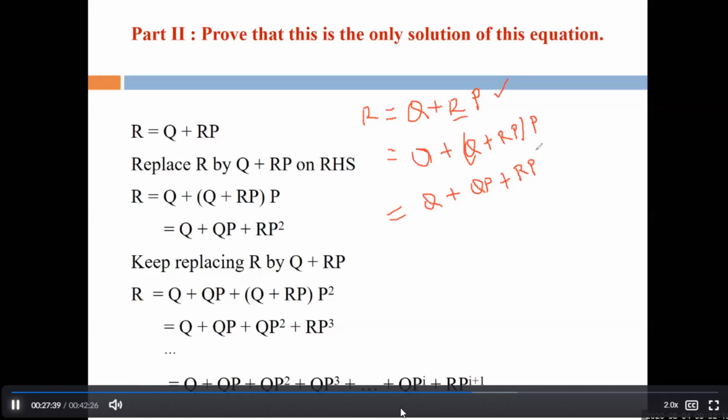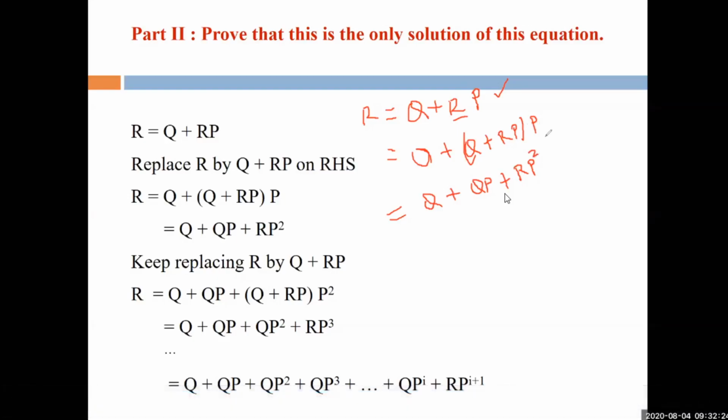So in that case, it is not the power. We can just write that the iteration of P is 2. Is it clear? Just QP plus RPP. So RPP means the iteration of P is 2, iteration of P is twice. We can write it in that format, but keep in mind that it's not a power. We never say it is the power of P. It is the iteration of P. Is it clear to all?